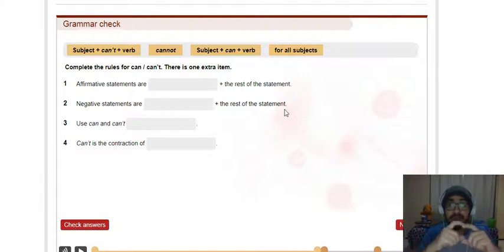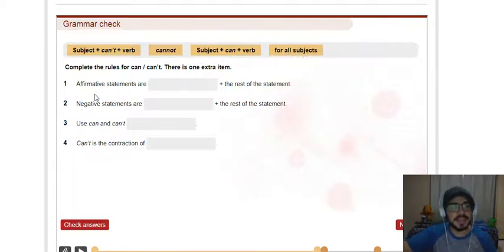So it's talking about the structure. Okay, remember that we studied the structure. Number 3, use can and can't. Blank. Can't is the contraction, okay, the reduced form of blank. So here are the answers, guys. Subject plus can't plus verb, cannot, subject plus can plus verb, and for all subjects.